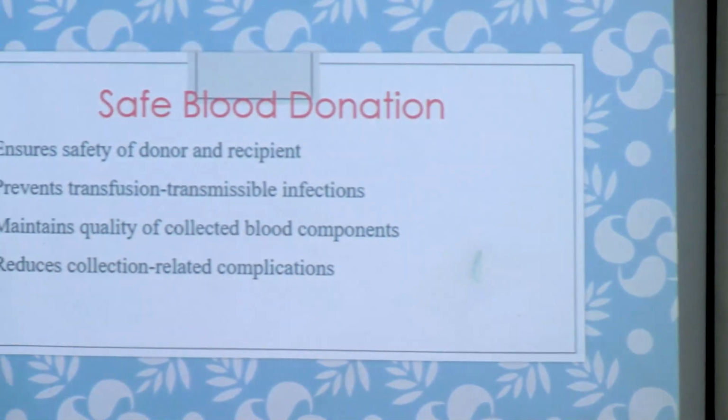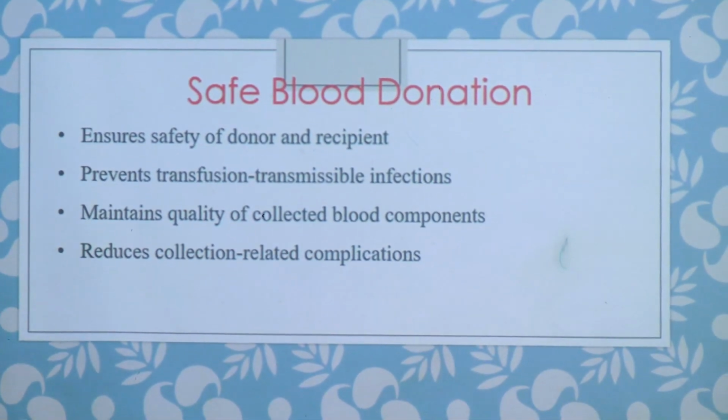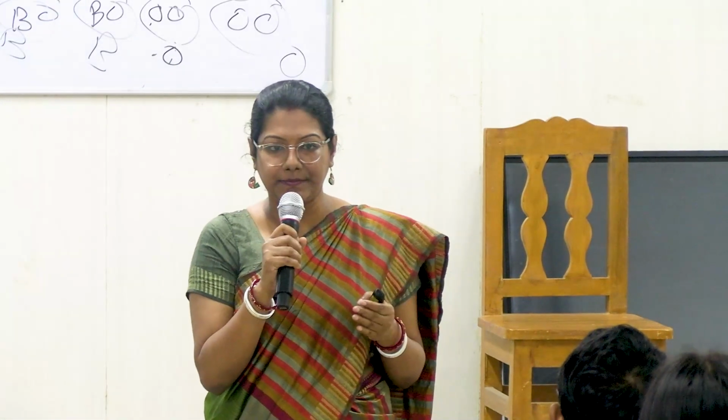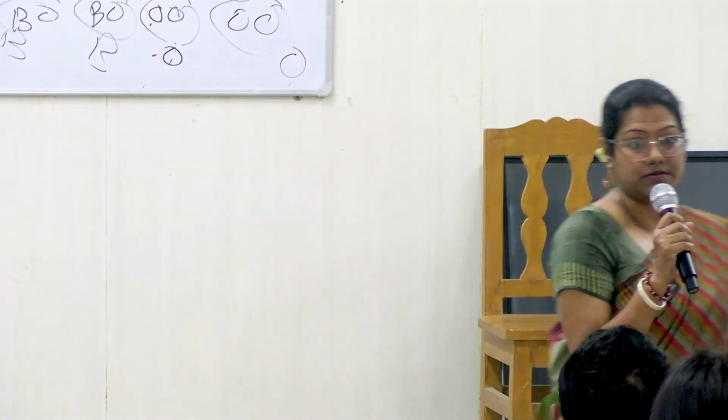For the first 10-15 minutes, we'll learn about blood collection. When I say safe blood donation, what does it incorporate? What factors should be fulfilled to say that we have done a safe blood donation? Safe blood donation will not only ensure the safety of the recipient, but we must also ensure that the donor is safe.